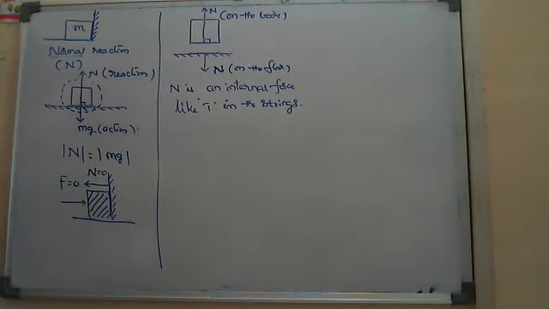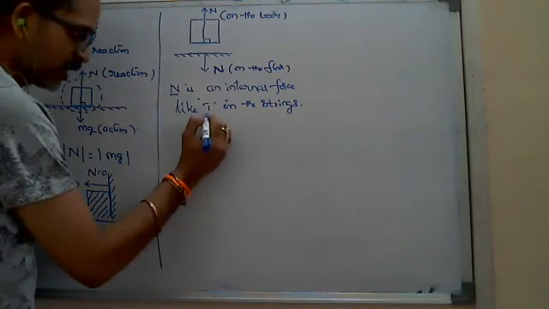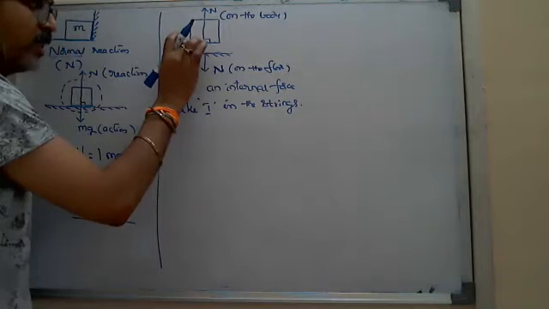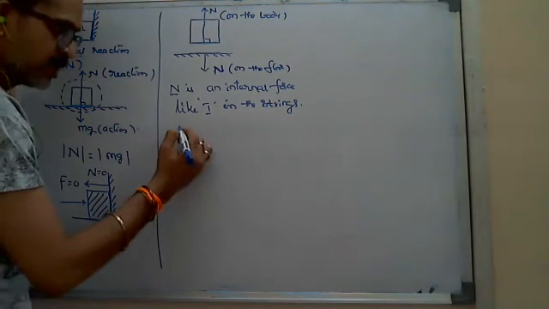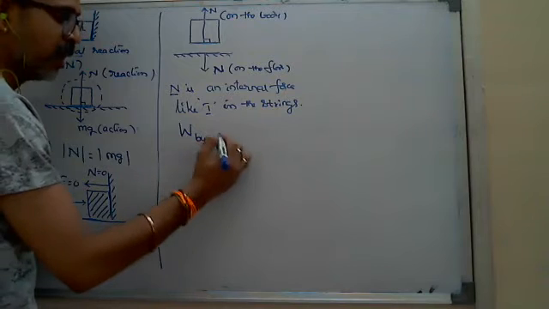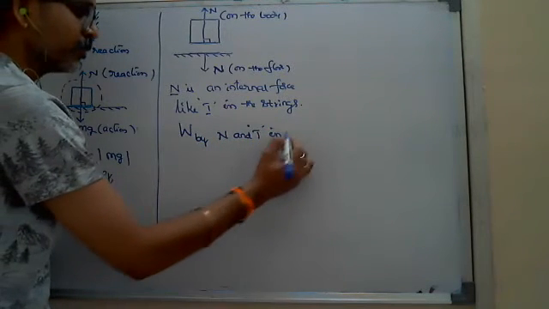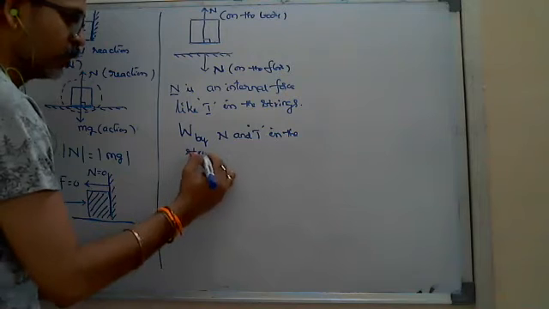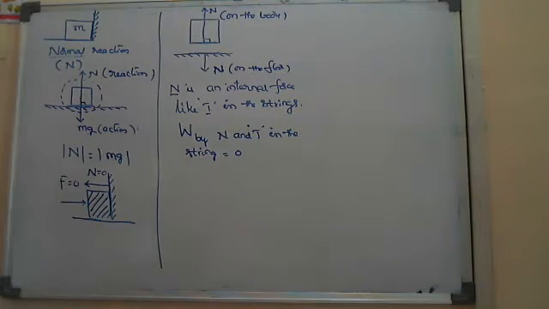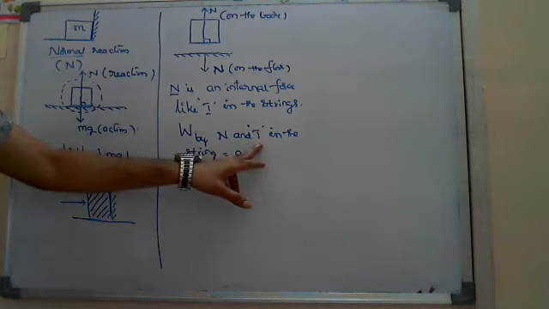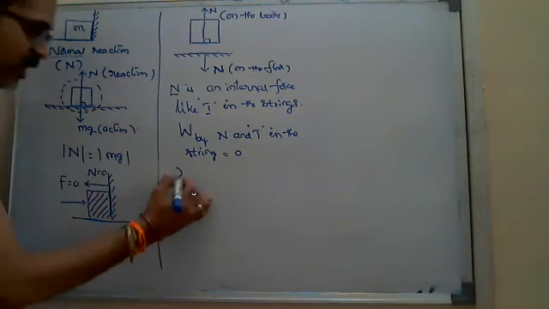That's why what I'm trying to say here is that normal reaction is not giving any displacement to the body. Then in that case, the work done by normal reaction and tension in the string, both equal 0. And don't get confused, that tension developed in the springs, in spring.